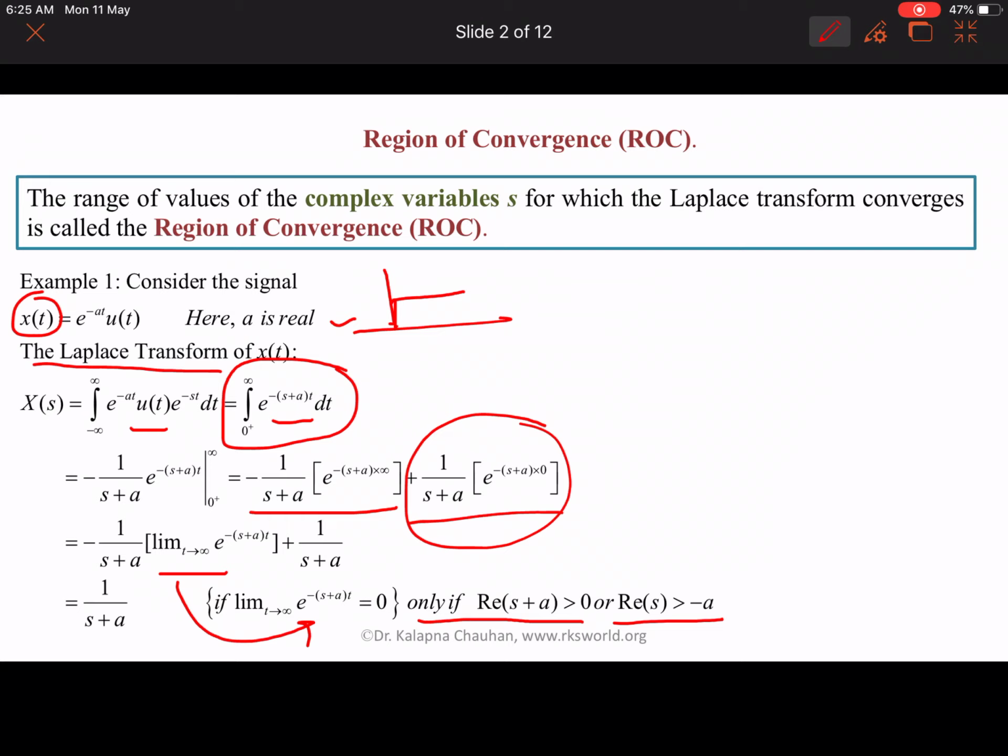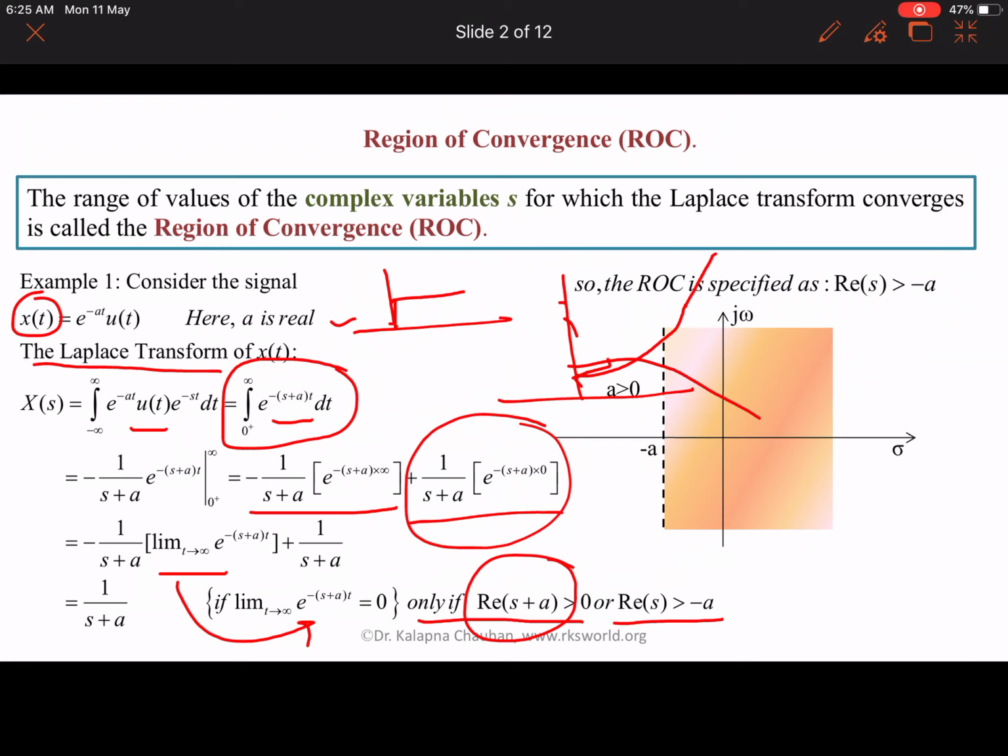or we can say real part of s is greater than minus a. Why? Because if s plus a is greater than 0, only in that case we have e to the power minus infinity, which means the value of the exponential is not going to infinity, it converges to 0. That is why this value should be greater than 0.